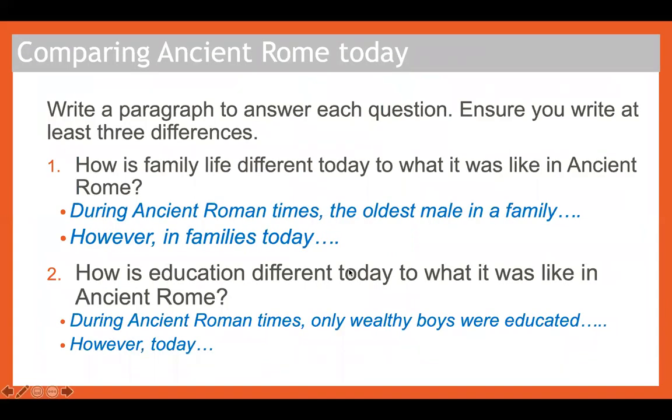So that's the end of our lesson now. So what I want you to do when you finish your fantastic sentences is to go over to Purple Mash and complete your 2 quiz for our history session today. Thank you, and we'll see you next week.